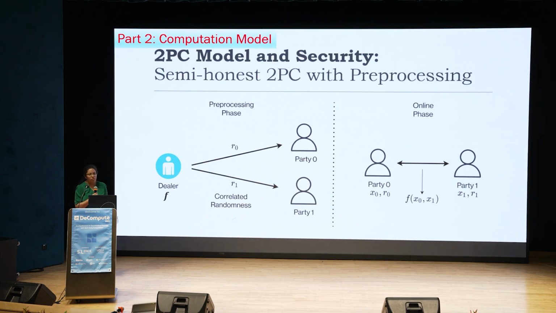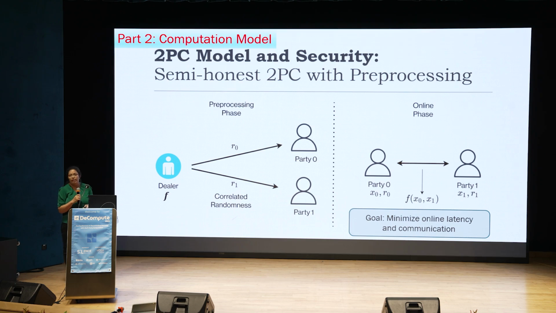To abstract it out, the overall protocol has two phases, an offline phase and an online phase. In the offline or pre-processing phase, there's a dealer which, depending on the function, gives the randomness R0 and R1 to the two parties and goes away. In the online phase, the parties use the randomness and the inputs to compute the function by running the protocol. Our goal in this setting is to minimize the online latency and communication. And in the threat model, we assume that one of the two parties can be maliciously corrupted.